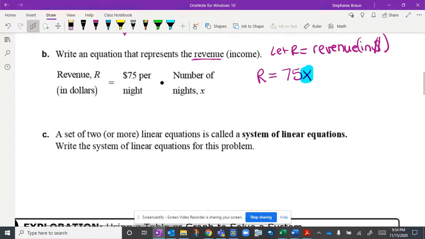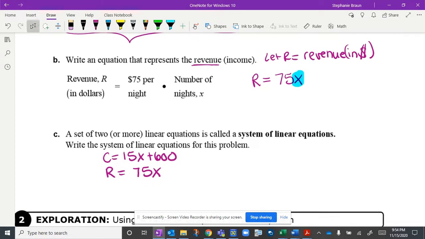And now part C says a set of two or more linear equations is called a system of linear equations. That's what I was getting at earlier. Write a system of linear equations for this. That just means put these two things together. That's it. So we're going to say C equals 15x plus 600 and R equals 75x.